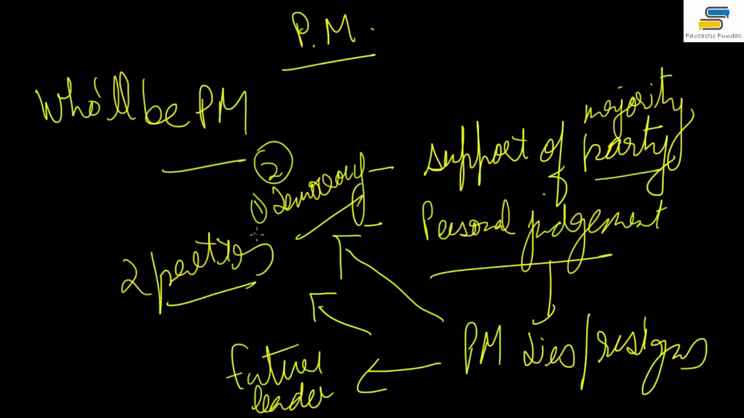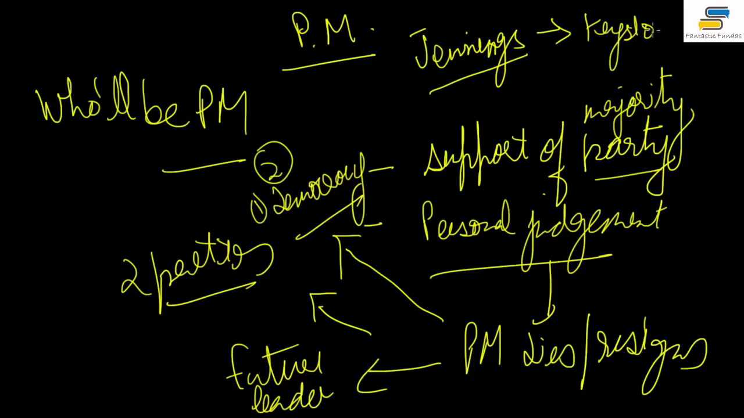Now the Prime Minister has been described by Lord Jennings as the keystone of the Constitution. I hope you understand the word keystone. Keystone is the most important stone of the building. Suppose the building is made up of many stones, and if this particular stone falls, the building will collapse. The same way, the Prime Minister is the keystone of the Constitution, the most important stone, the keystone of the cabinet arch.